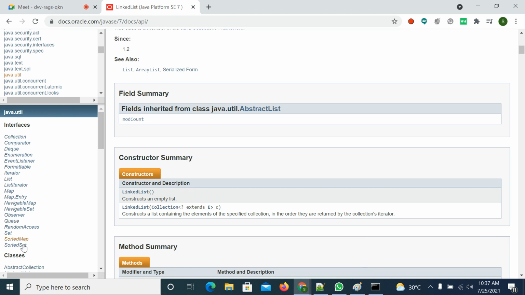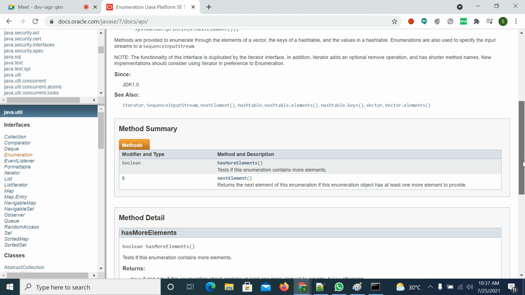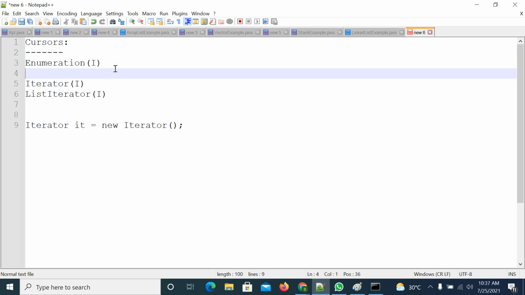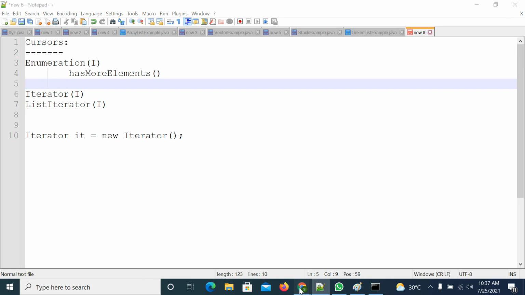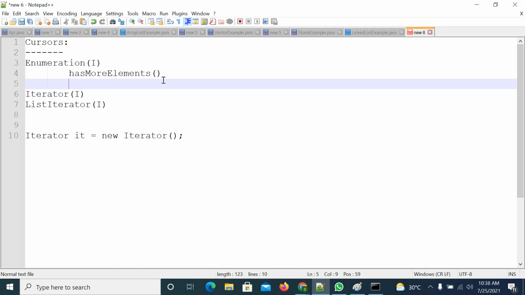Here Enumeration, right? So this is the interface. Observe what methods are available and please note down these methods. This is important. One is the hasMoreElements method. The next method is the nextElement method. Observe here, element is there.